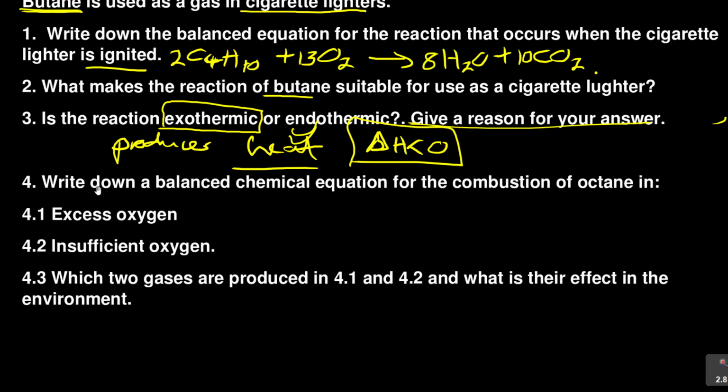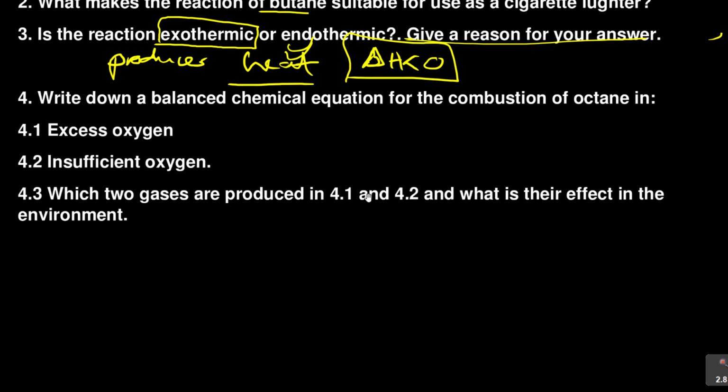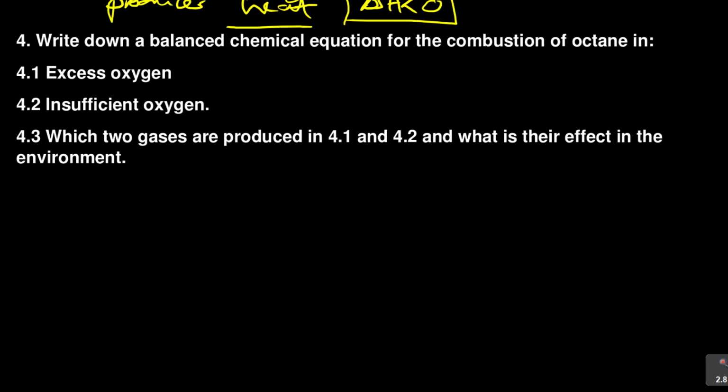It says write a balanced chemical equation for the combustion of octane in excess oxygen. Let's do this one. I think it's an interesting one. We're talking about what? Octane. So it's very important for you to know the molecular formula for octane. Remember, alkanes is what?